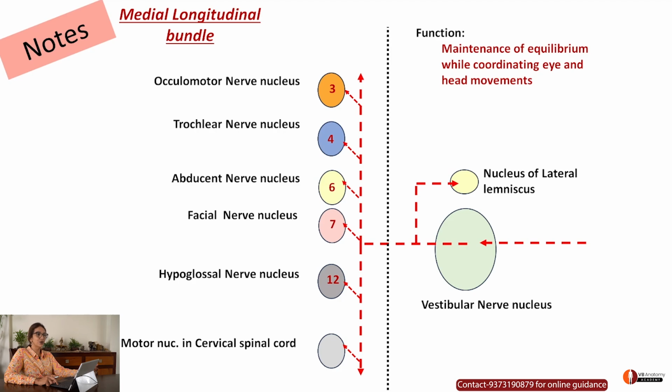Here's your medial longitudinal bundle. You can see how fibers from the vestibular nerve nucleus have crossed over to the opposite side and are vertically connecting the 3rd, 4th, 6th, 7th, 12th nuclei and motor nuclei in the cervical spinal cord. That is the MLF. The fibers also are connected to the ipsilateral lateral lemniscus. Definitely it does not connect the fifth nerve. So our answer was correct.